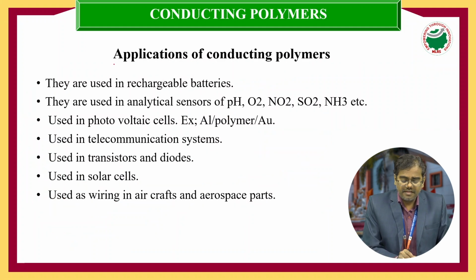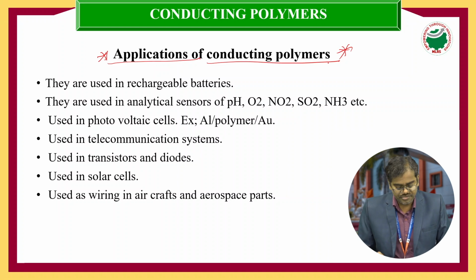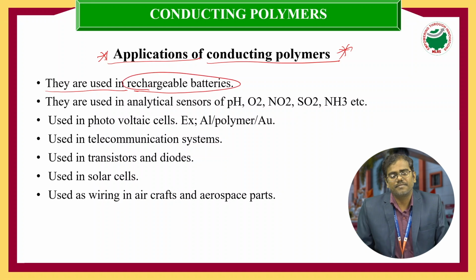Next one, let's see applications of conducting polymers. This is one of the important questions here. First of all, these conducting polymers are used in rechargeable batteries, which come under secondary batteries. Secondary batteries are, for example, lithium-ion batteries, which are rechargeable. Most of the conducting polymers we can use in rechargeable batteries. For example, our mobile phone batteries are lithium-ion batteries. These are the best example for rechargeable batteries.